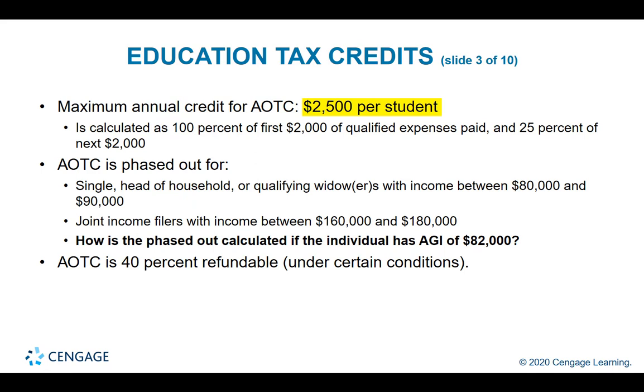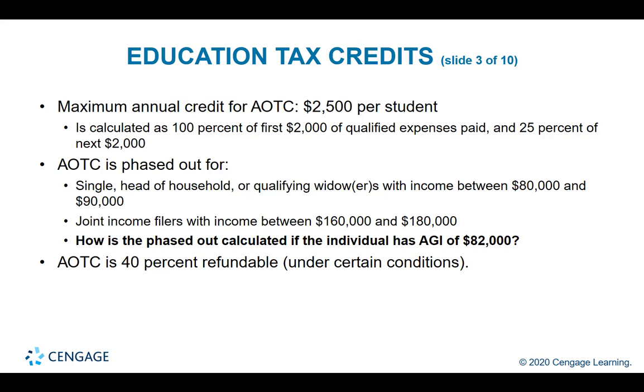100% of the first 2,000 of qualified expenses paid. So that's 2,000. And then the next 2,000 is 25% of that next 2,000. And that's 500. So 2,000 plus 500 totals 2,500 per student maxed amount of credit. The credit is meant to be for low income and middle income students.